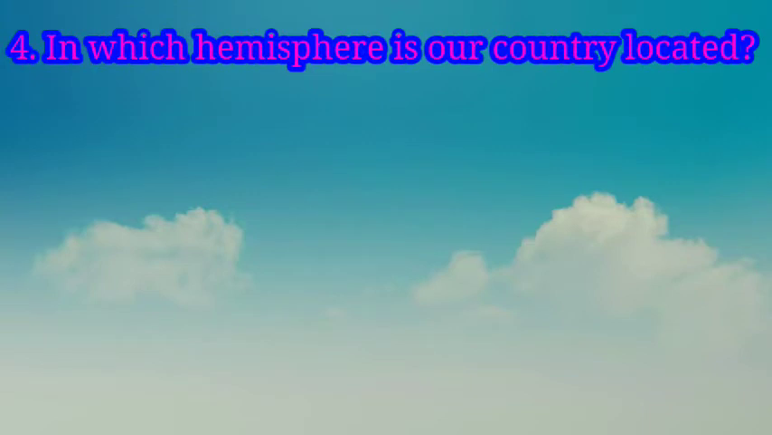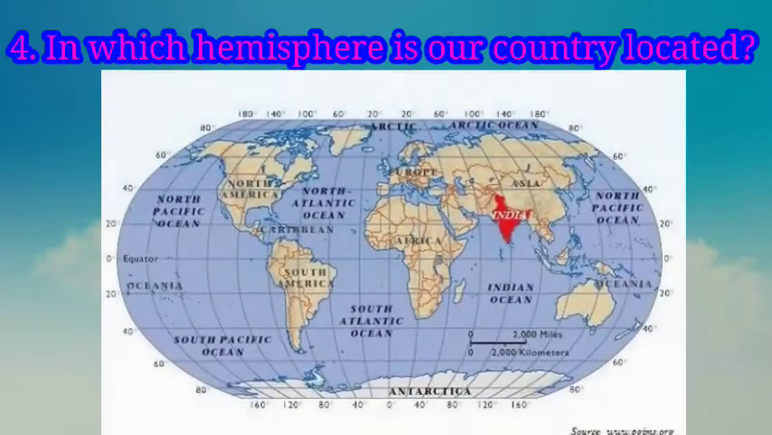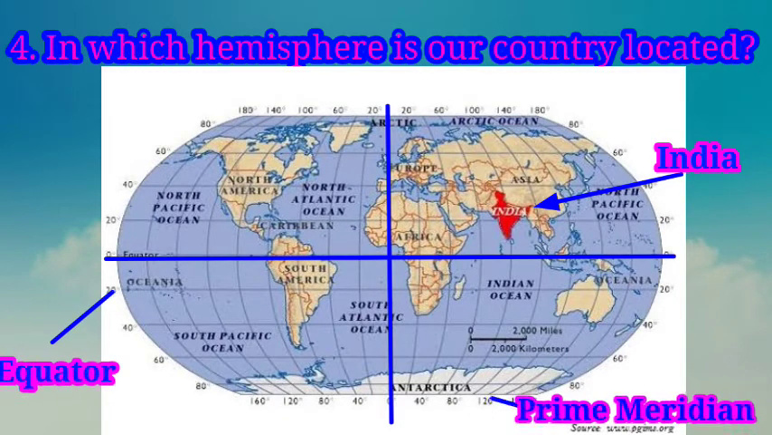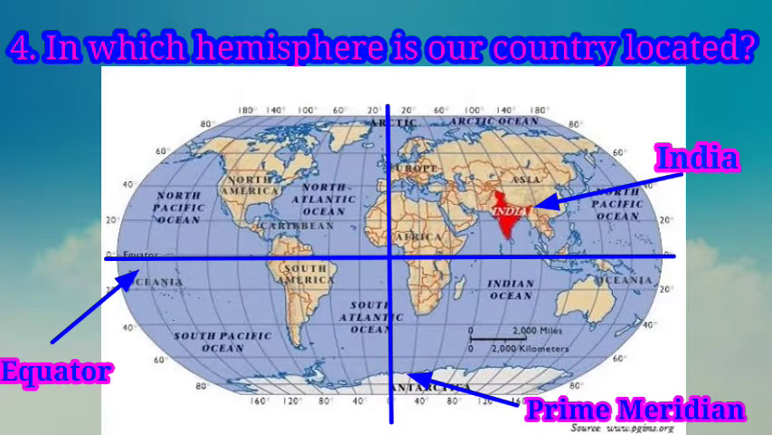Question number 4. In which hemisphere is our country located? Last year we learned the latitude and longitude. They form a graticule on the earth, and this graticule helps in determining location. Latitudinally, our country is located in the northern hemisphere, and longitudinally, our country is located in the eastern hemisphere.